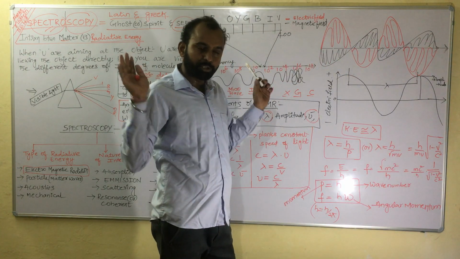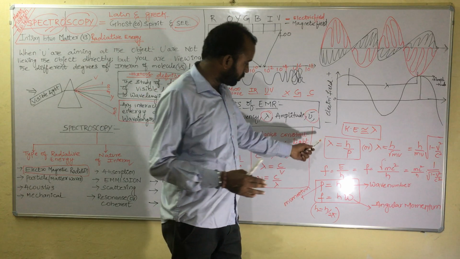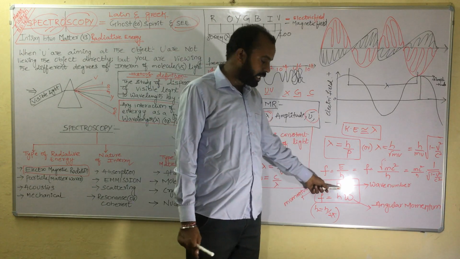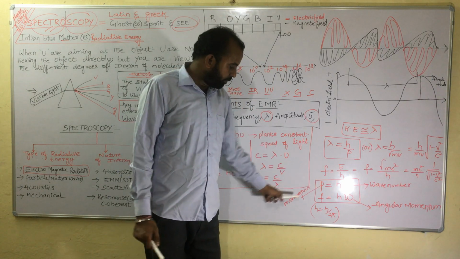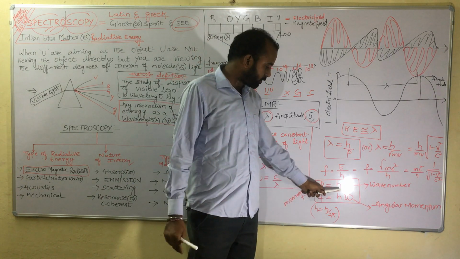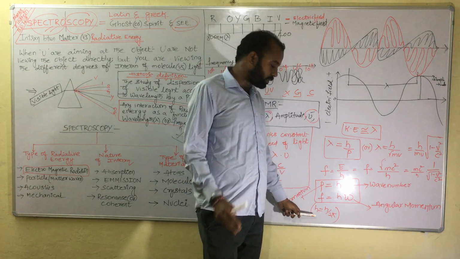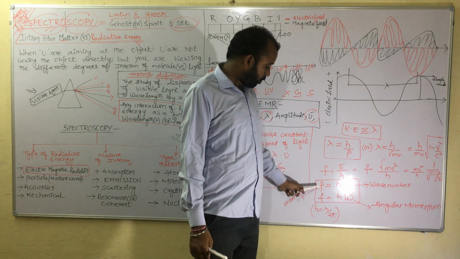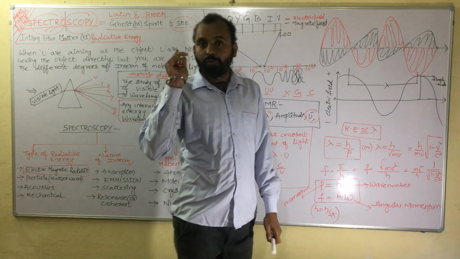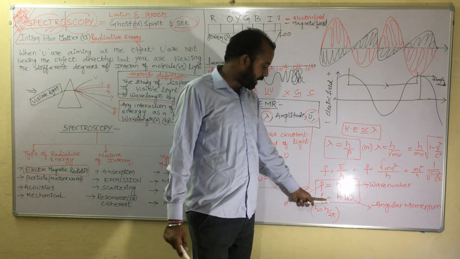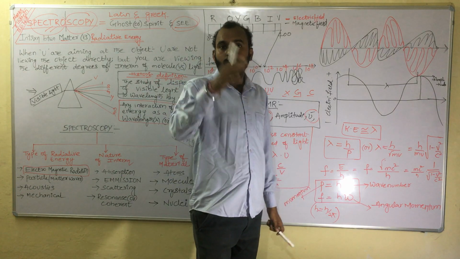Now finally, combining Planck's and de Broglie's equations, we get p is equal to h into k. p is the momentum, h is the reduced Planck's constant, that is h by 2 pi, sometimes also called Dirac's constant. Now k, momentum is directly proportional to the wave number. This is the final definition, and frequency is directly proportional to the angular momentum.